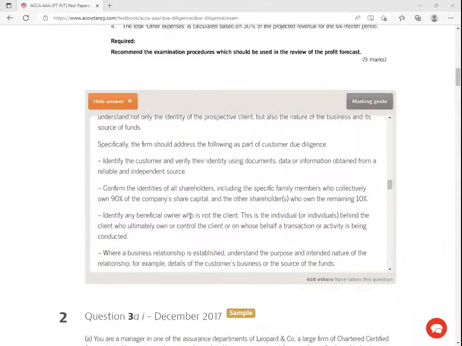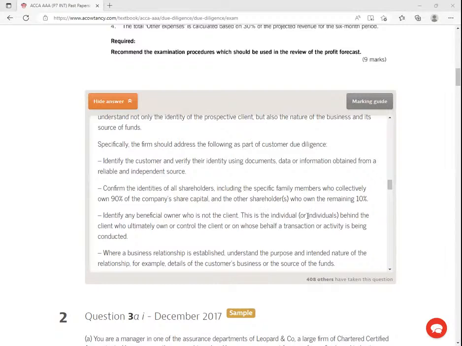This thing is becoming quite a big thing, even in Kenya here, the concept of beneficial owners. There was a time the registrar of companies asked all companies to declare what we call beneficial owners. Like now, this son, they have set up some company for him abroad. Even if they say that this company belongs to the son, we know that the son never invested, never had that capital, right? The beneficial owner, of course, is the father. So identify any beneficial owner who is the client.